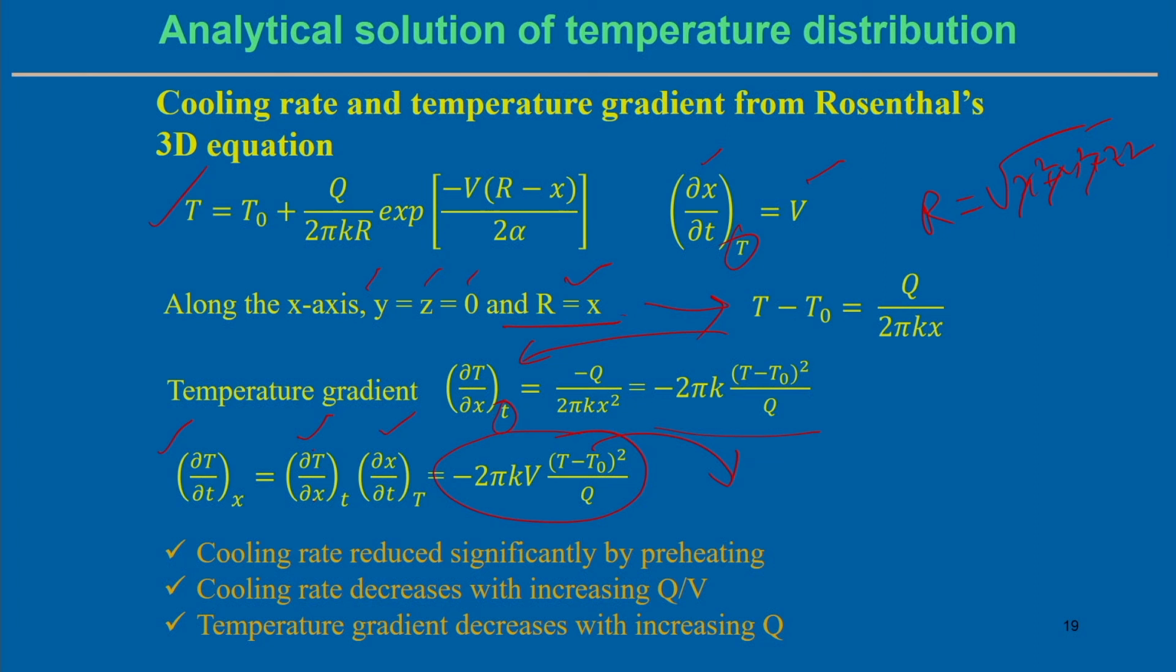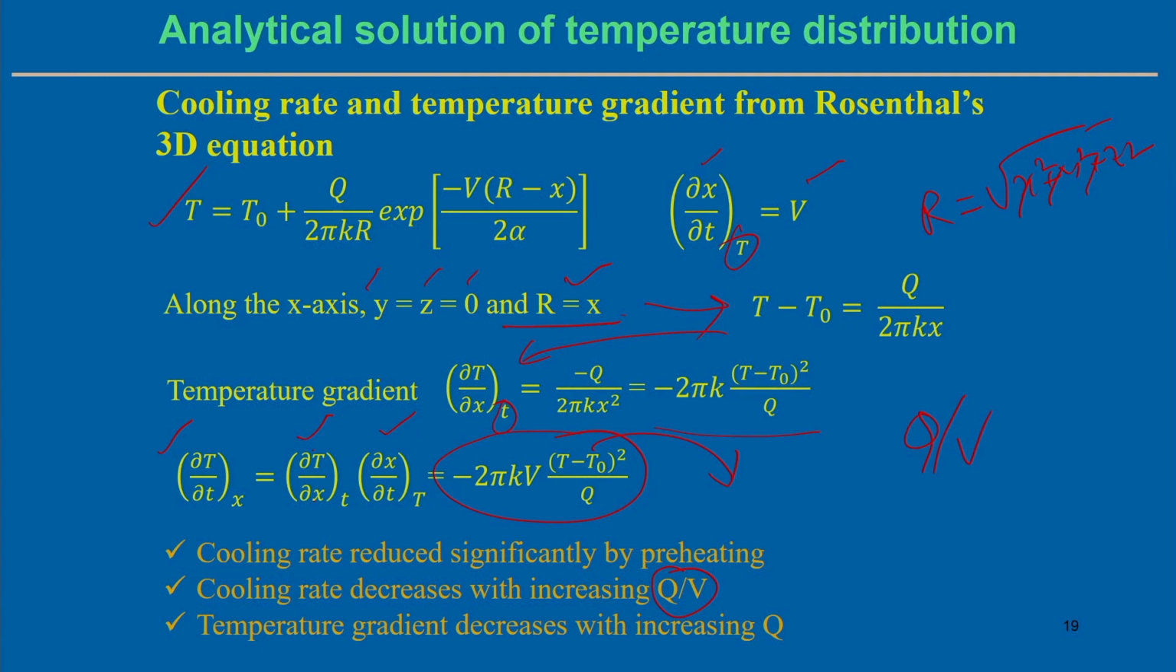Cooling rate decreases with increasing Q by V. Q by V is the heat input per unit length. It is the combined effect of the heat input from the arc or laser and the velocity you are applying. So, we can see the cooling rate decreases with increasing Q by V. That means, if heat input increases, the cooling rate also decreases during this process, and the temperature gradient decreases with increasing Q. If the heat input is more, then the temperature gradient actually decreases.